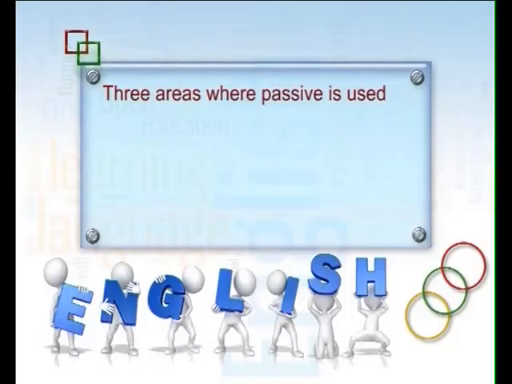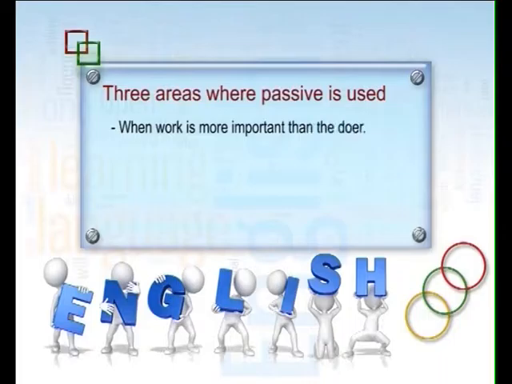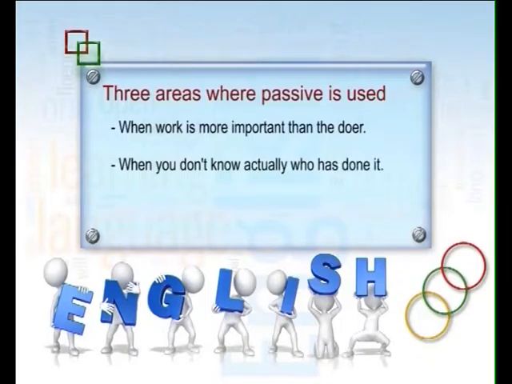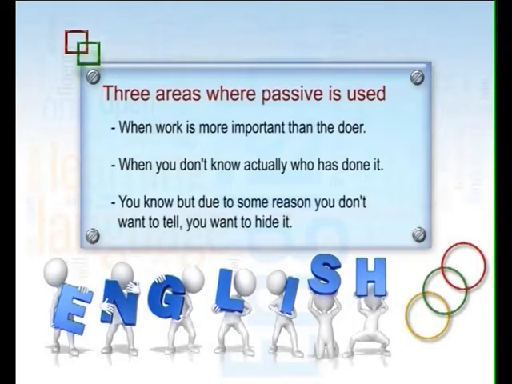So you can say three areas where passive is used. First, when work is more important than the doer. Second, when you do not know actually who has done it. Thirdly, you know but due to some reason you don't want to tell. You want to hide it. So passive is the best form of telling.